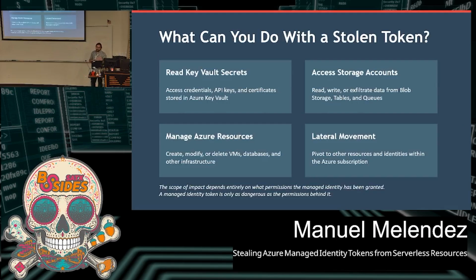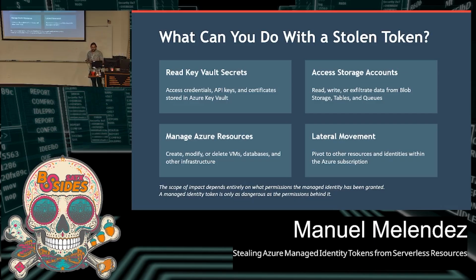So now, let's say we steal a token. What can we do with it? The answer here is, it varies really. It's not like, just because you got a token for one of these identities, you can have control over your entire environment. It's tied to whatever permissions you have granted to your managed identity. So you can go all the way from just reading some secrets that may contain something valuable, accessing something in a storage account, maybe being a contributor for an entire resource group. So maybe you have access or control over a lot of different resources inside a group. Maybe it could be used by an attacker for some lateral movement to continue the attack inside your environment.